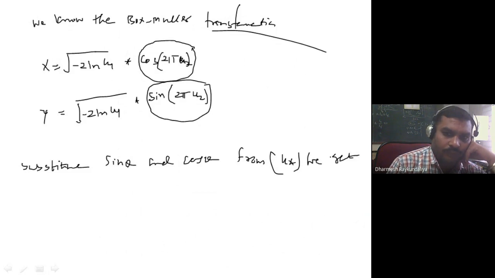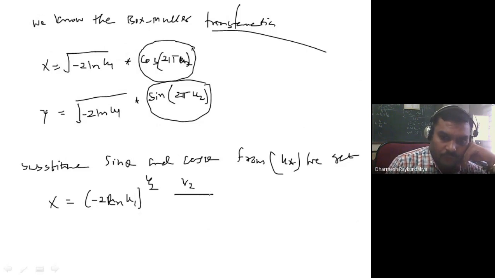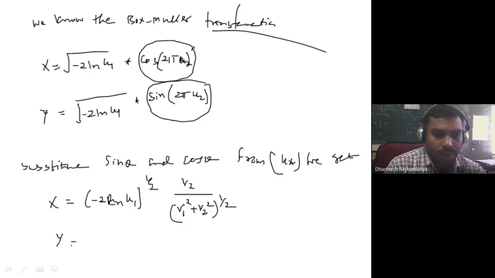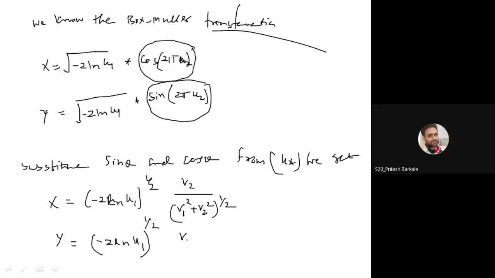We get x equal to minus 2 ln u1 raised to half into v2 upon v1 square plus v2 square raised to half, and y equal to minus 2 ln u1 raised to 1 by 2 v1 upon v1 square plus v2 square raised to 1 by 2.